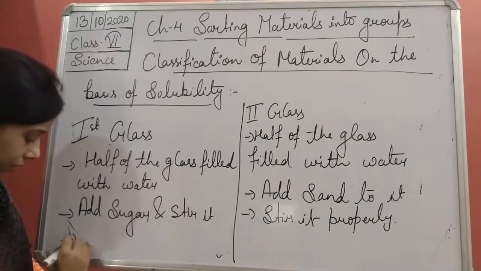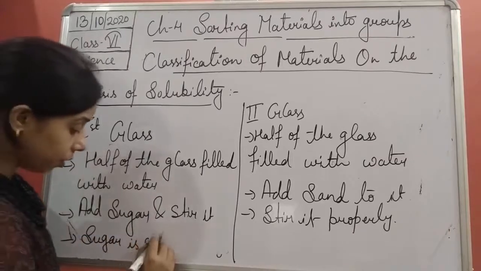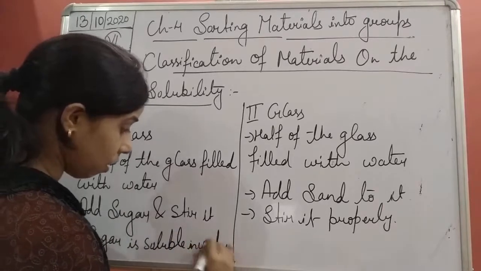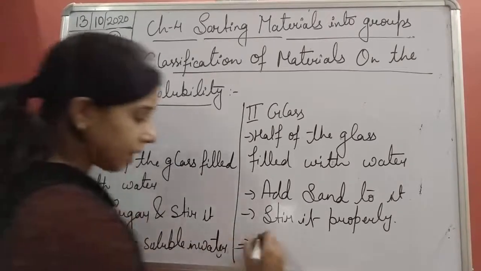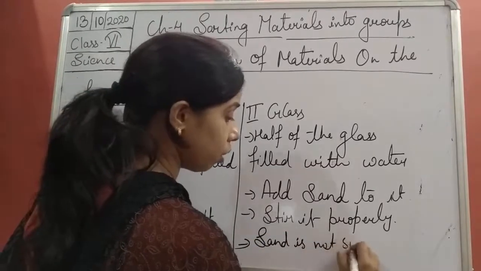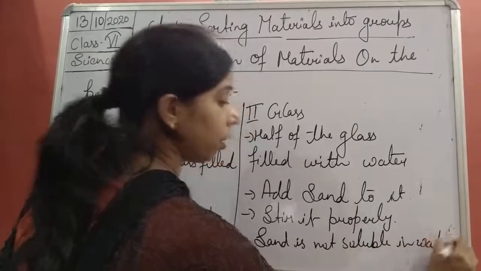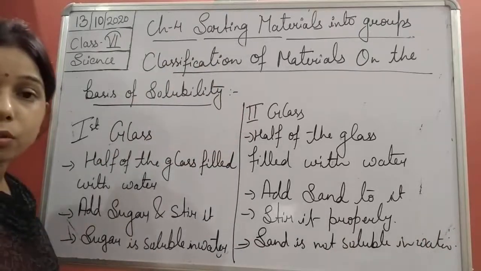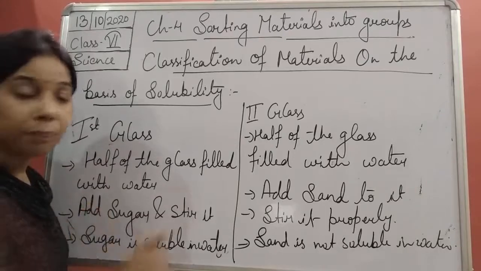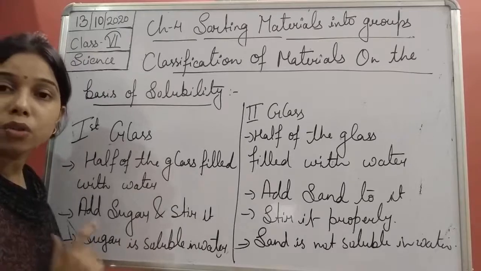So we will say that sugar is soluble in water. Why? In case of sand, sand is not soluble in water. Okay, so sugar is easily dissolved in water, and that is why we will say that sugar is soluble in water. Sand is not easily dissolved in water, so we will say that it is not soluble in water.